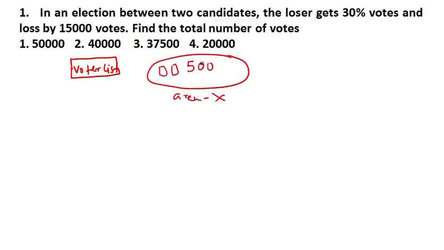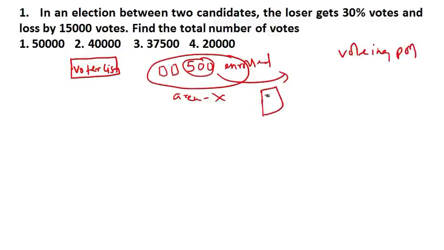So these 500 people, their names are enrolled and they are authorized to cast a vote. This is a voting poll. Their names are there in the list, which means they are authorized to give a vote when the election date comes. That is called the voting list or voter list. I hope this is clear now.